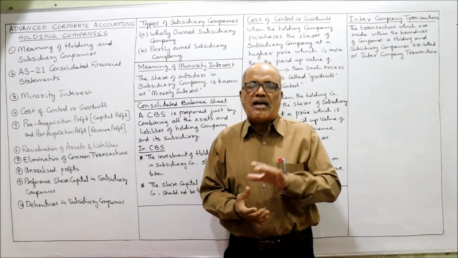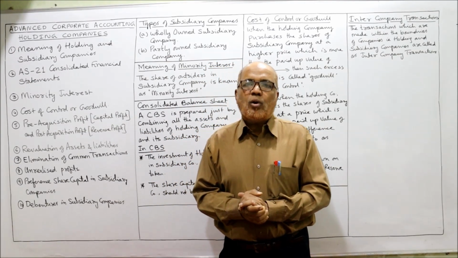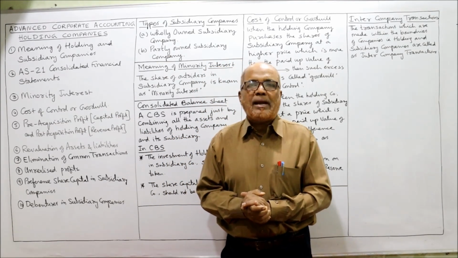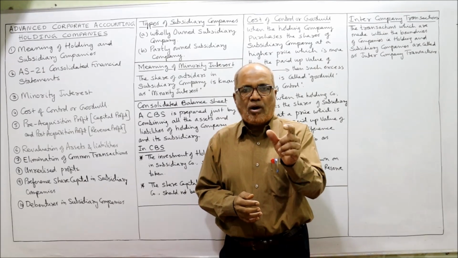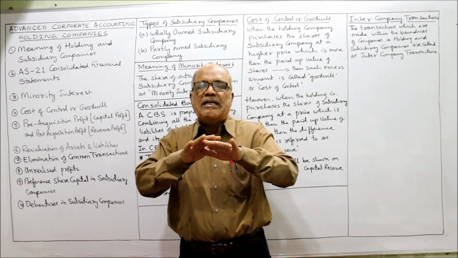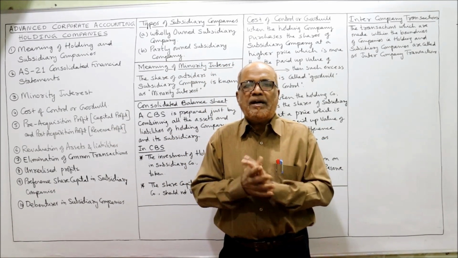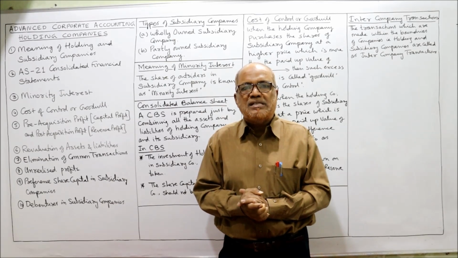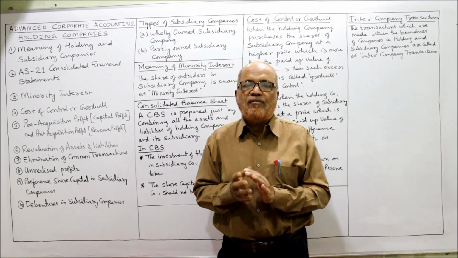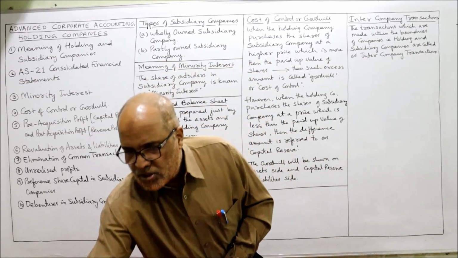This accounting standard is applicable on or after 1st April 2001. From then onwards, it will be applicable on making consolidated financial statements in India. This standard has given the complete rules, principles and procedures of how to make the consolidated financial statements.